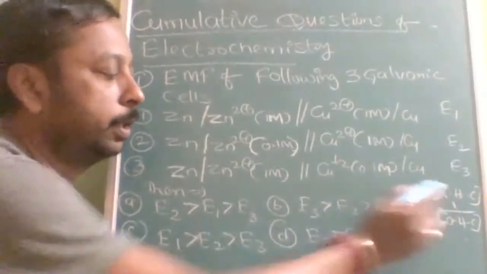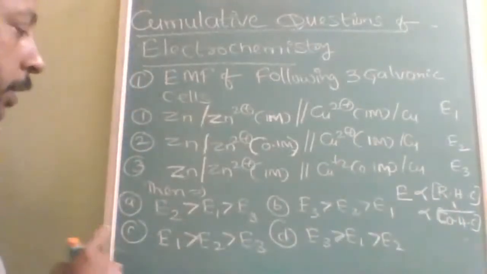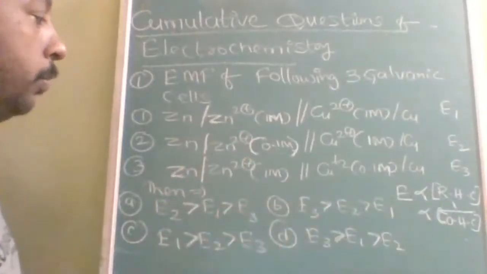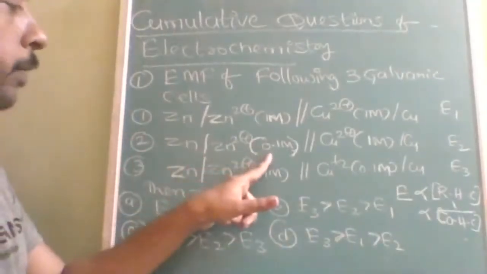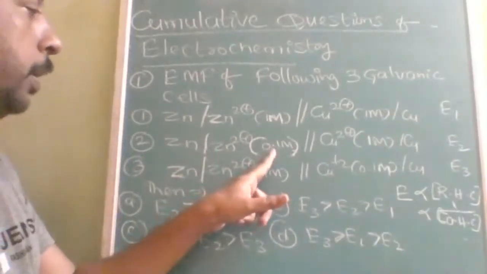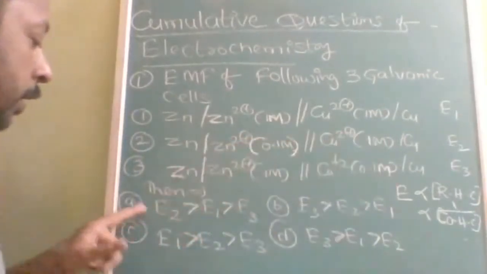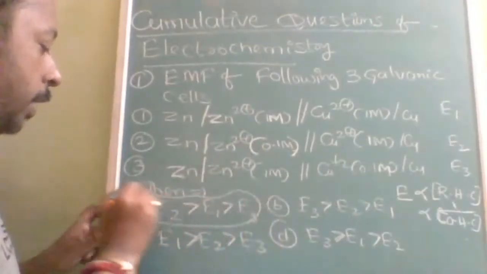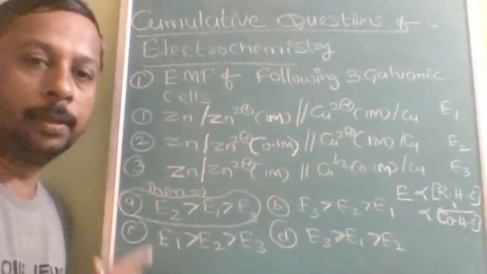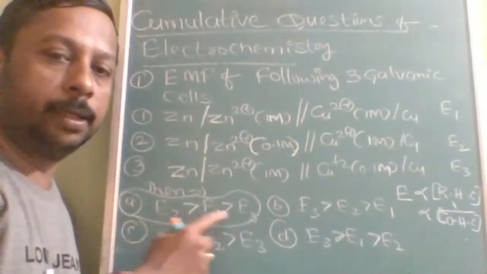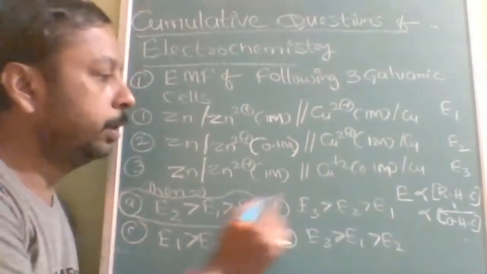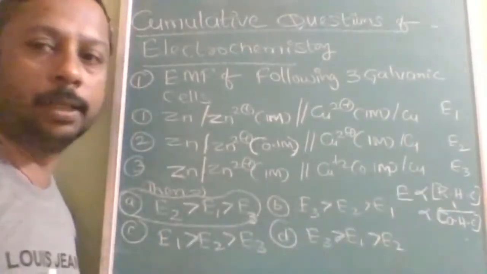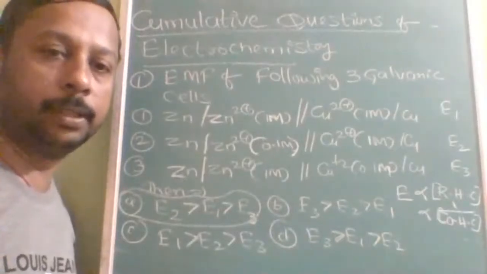See, oxidation and reduction. The oxidation half cell concentration should be less and the reduction half cell concentration should be more. So E2 has less oxidation half cell concentration and more reduction concentration. That's why E2 will be highest. E2 is the only one like that, so directly you can opt for it. So E2 is greater than E1, which is greater than E3. E3 is just the opposite: the denominator is more and the numerator is less. So the answer to this question is A.